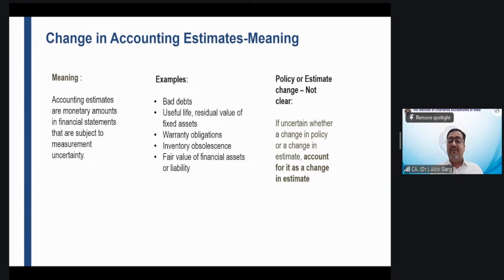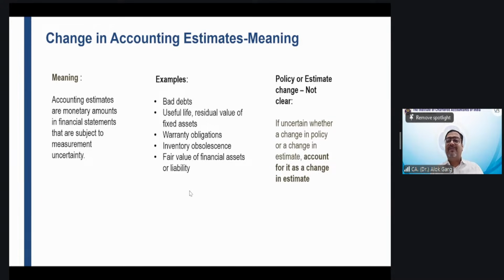What are the examples of estimates? Many examples of estimate. The first example you have seen since childhood: useful life of the fixed asset, intangible asset, investment property, residual value, scrap value, right? Useful life, depreciation method. Whether depreciation method is a change in estimate or change in policy? Yes, impairment, fair value, actuarial valuation.